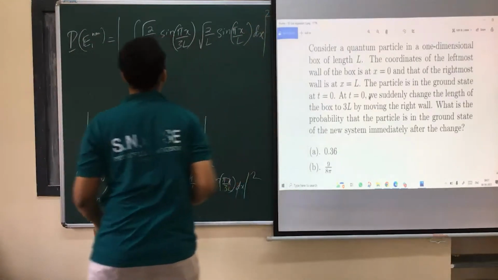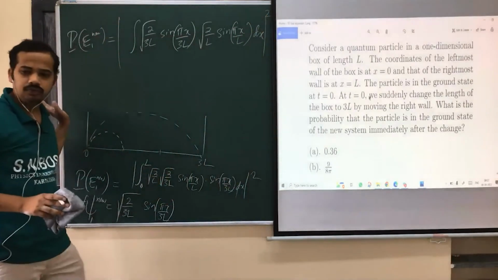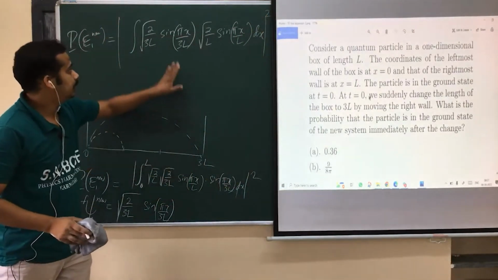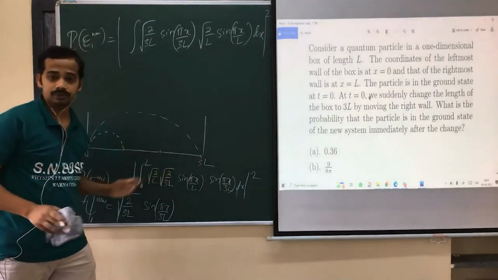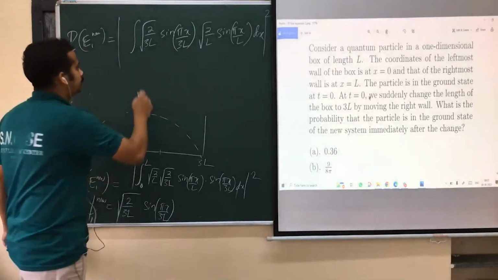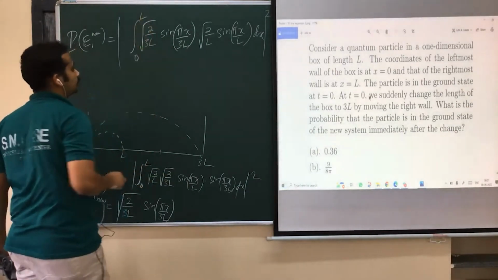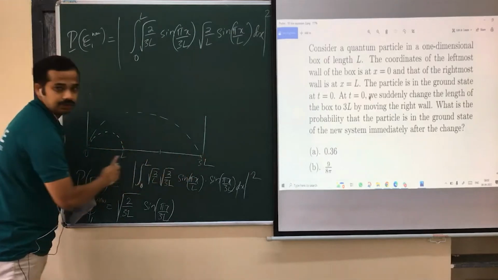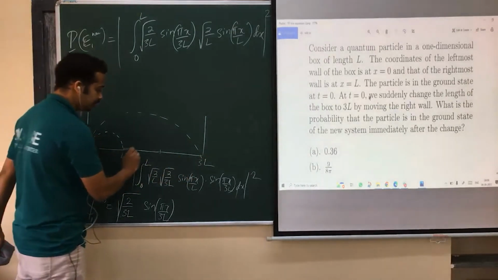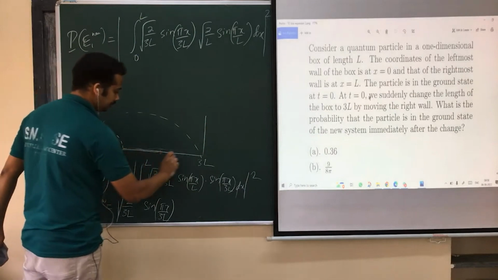In the inner product, you have to take the integral over the full region of interest, 0 to 3L, but the initial state is 0 outside 0 to L. That's why the limit turns out to be 0 to L. When you take a product, the product is 0 in this region, isn't it? This wave function is 0 here. Is that okay? 0 here.